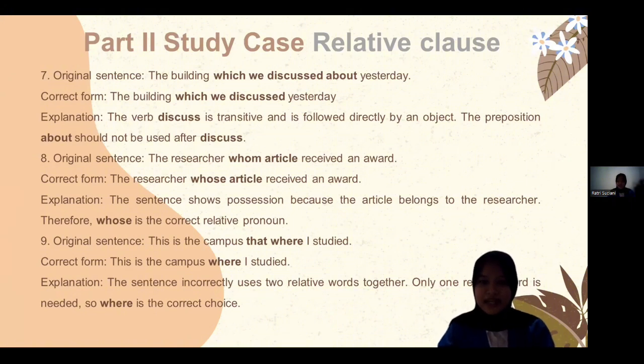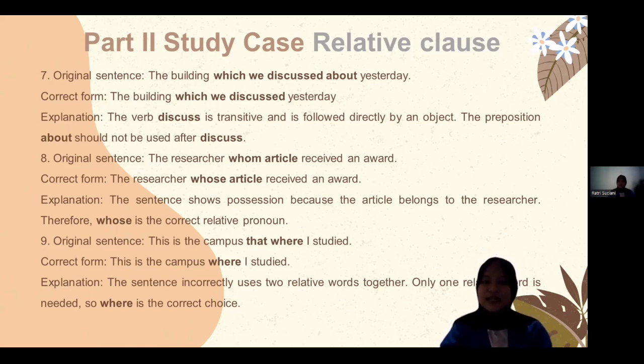Number 8, the researcher whom article received an award. Correct form: the researcher whose article received an award, because the sentence shows possession, because the article belongs to the researcher. Therefore, whose is the correct relative pronoun.